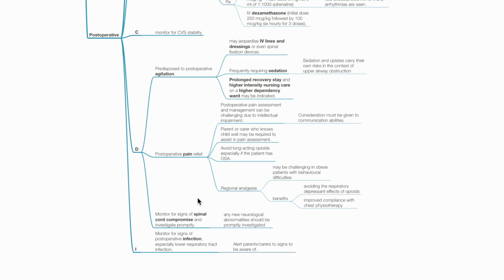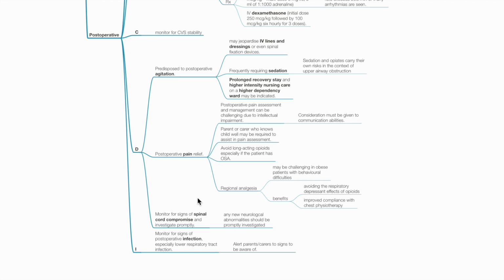Regarding post-op pain relief, post-op pain assessment can be challenging due to intellectual impairment and communication difficulties. The parent or carer who knows the child well may be required to assist in pain assessment. Avoid long-acting opioids, especially if the patient has OSA. Regional analgesia may be challenging in obese patients with behavioral difficulties. However, benefits include avoidance of respiratory depressant effects of opioids and improved compliance with physiotherapy.